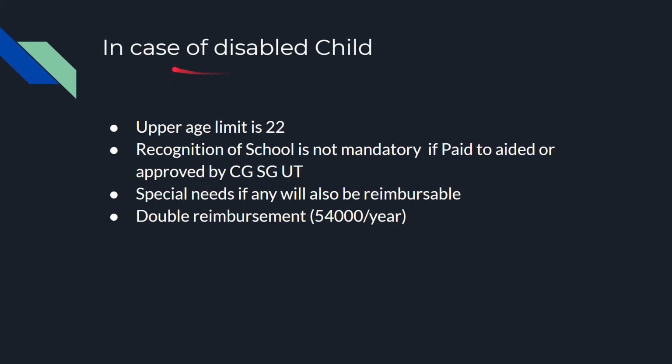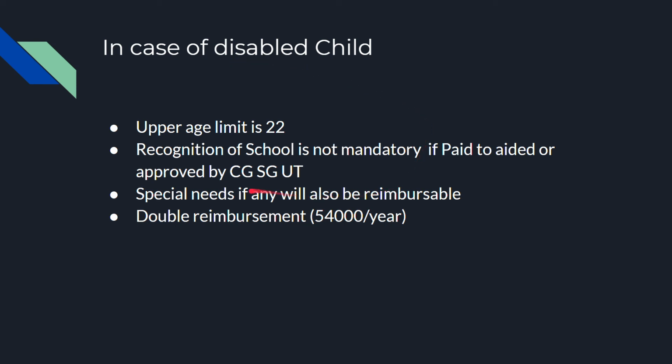In some cases the child may be disabled. During those cases, the upper age limit is 22 instead of 20. And if the fee is paid to institutes aided or approved by the central government or state government, then recognition of the school is not mandatory. Okay, and the disabled child may have some special needs in their school.